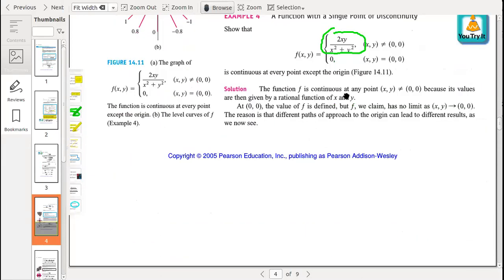The function f is continuous at any point (x,y) not equal to (0,0) because its values are then given by a rational function of x and y. At (0,0), the value of f is defined, but we claim f has no limit as (x,y) approaches (0,0). The reason is that different paths of approach to the origin can lead to different results, as we now see.